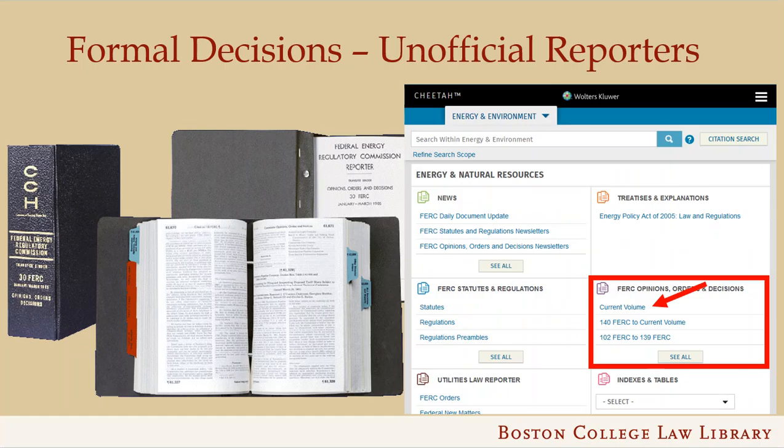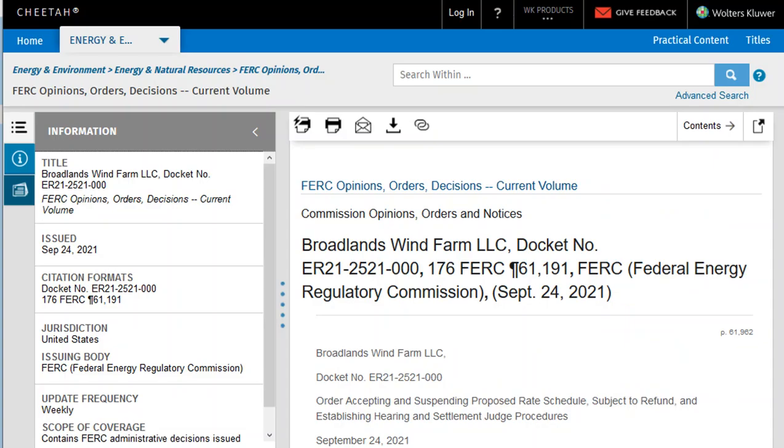Formal adjudications can also be published in unofficial publications. These used to be primarily published as loose-leaf services, like these FERC reports, which contain the decisions of the Federal Energy Regulatory Commission. FERC reports, like other CCH publications, are now available through the Cheetah platform, like this recent FERC opinion on the Cheetah platform.